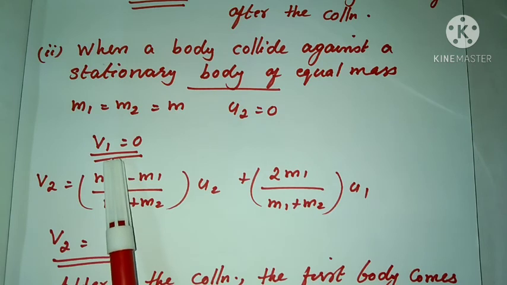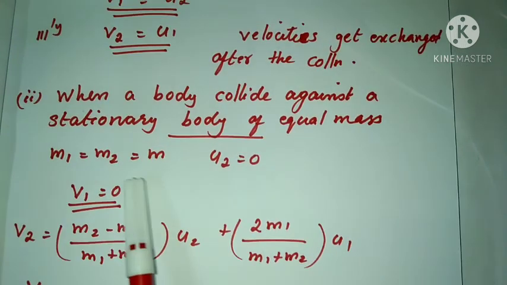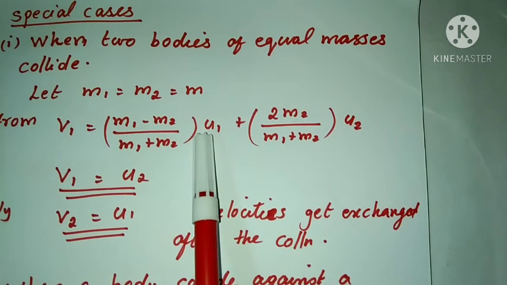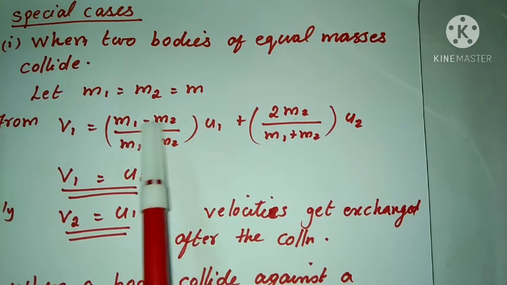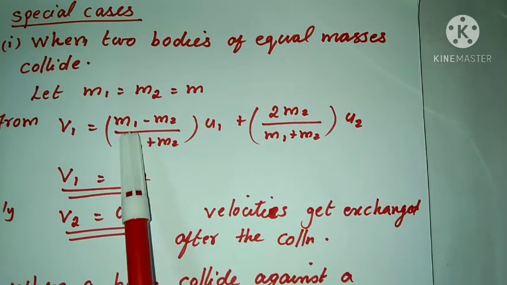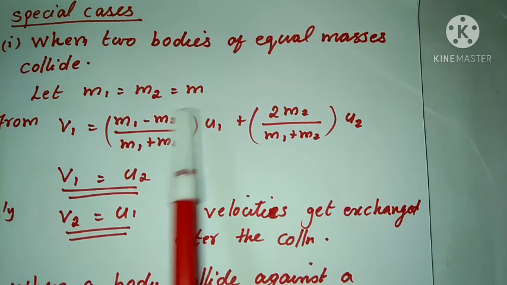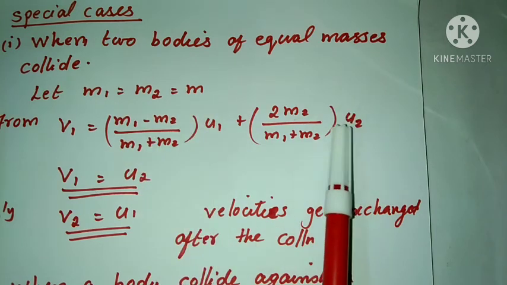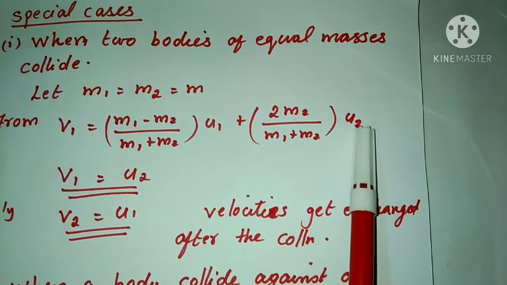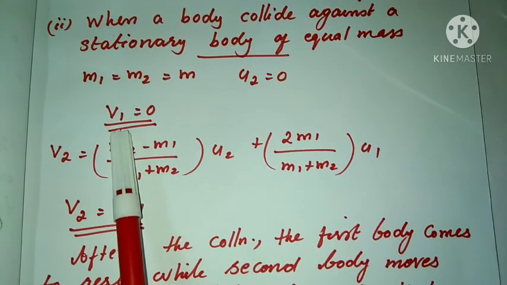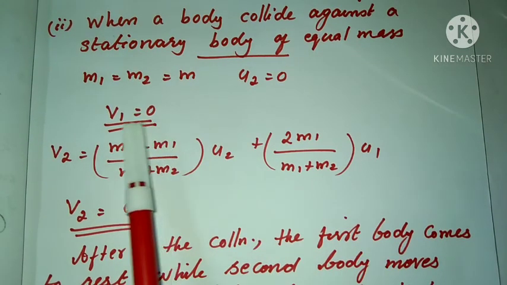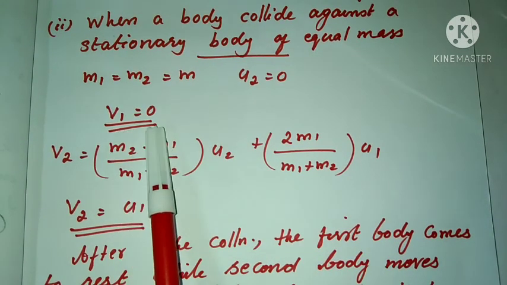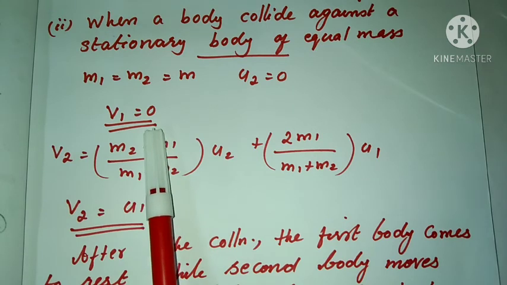When you substitute these values in the above equation, M1 minus M2 becomes 0, since M1 equals M and M2 equals M. The second body is stationary, so U2 equal to 0. So we get V1 equal to 0. That is, the velocity of the first body becomes 0. The first body comes to rest.